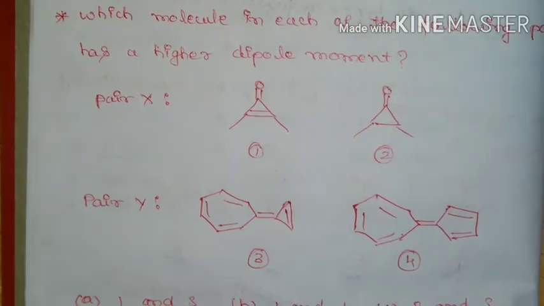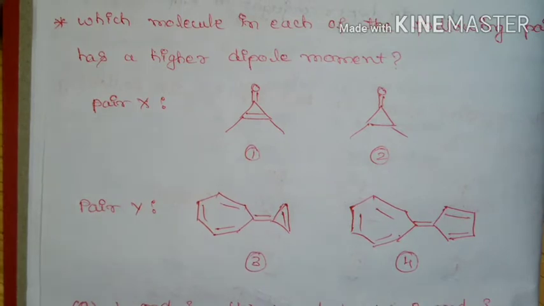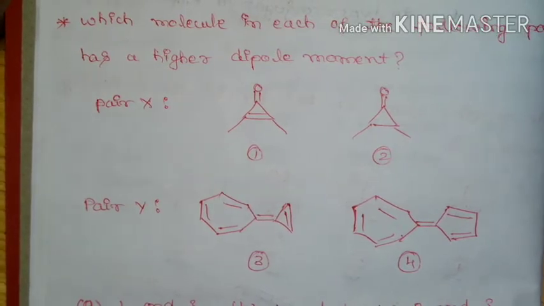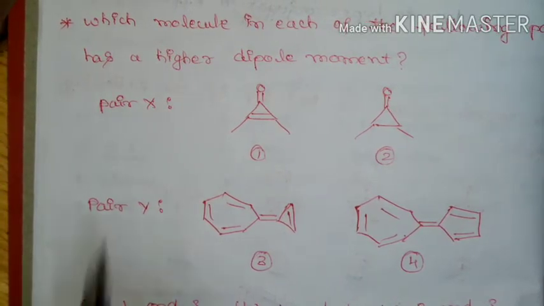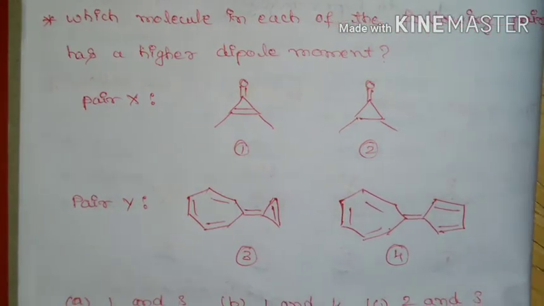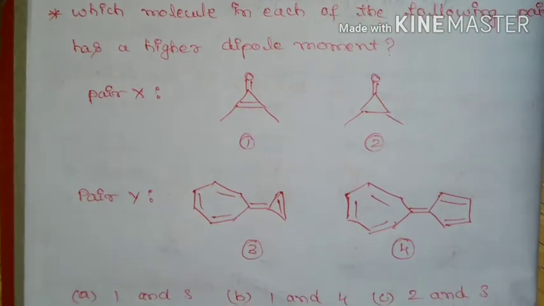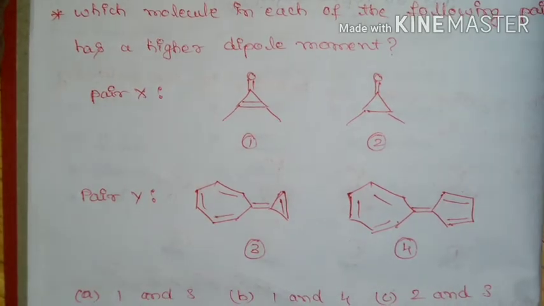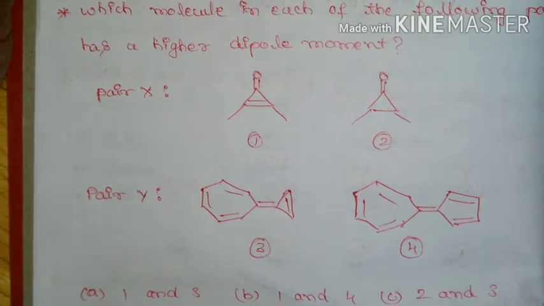Next question is, which molecule in each of the following pair has higher dipole moment? So they have given pair X and pair Y. In pair X we need to identify among the given 2 compounds which has the higher dipole moment, and in pair Y we need to choose one molecule which has the higher dipole moment.